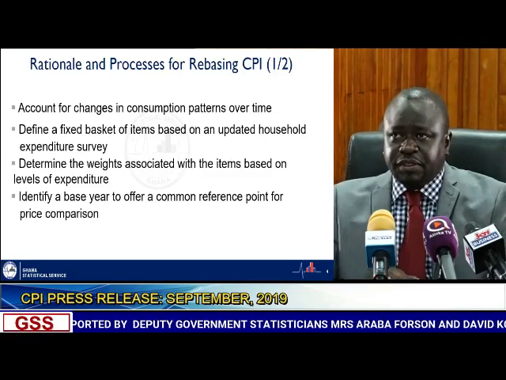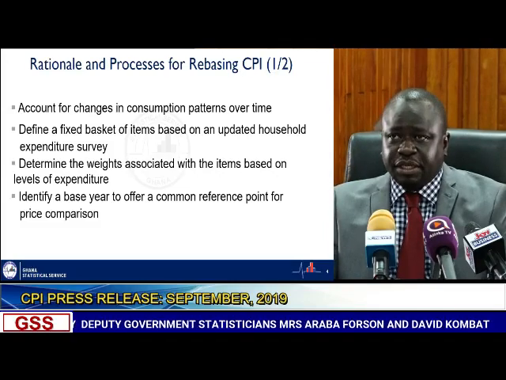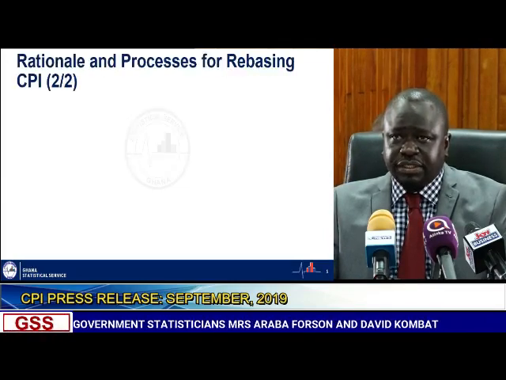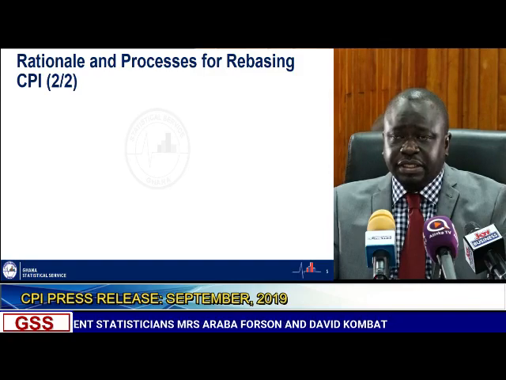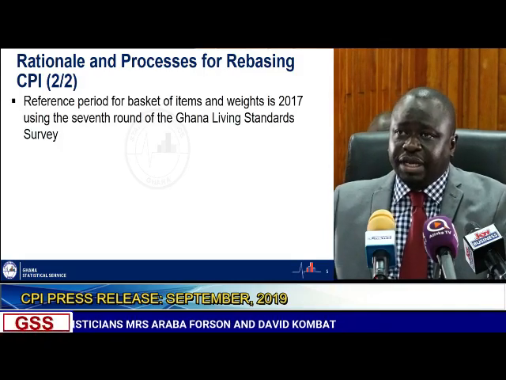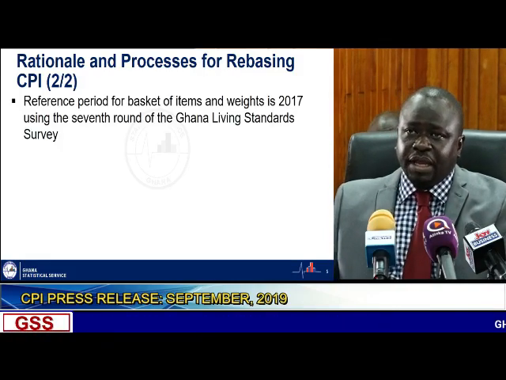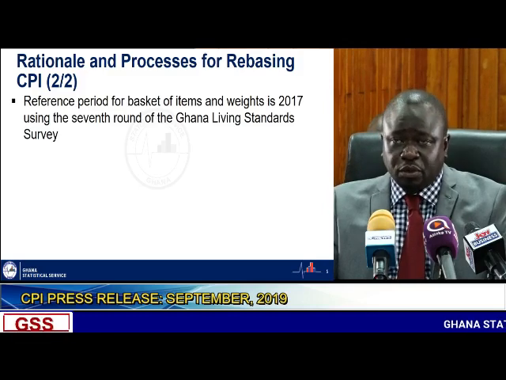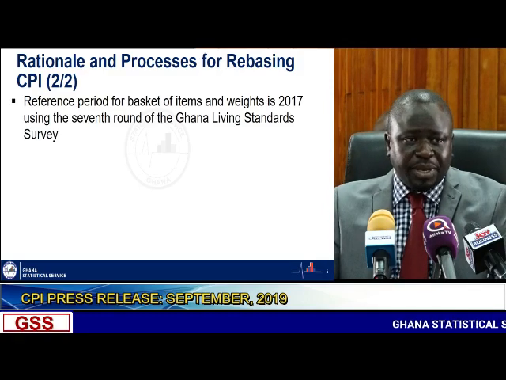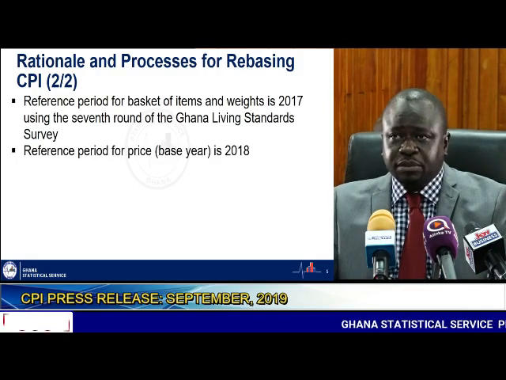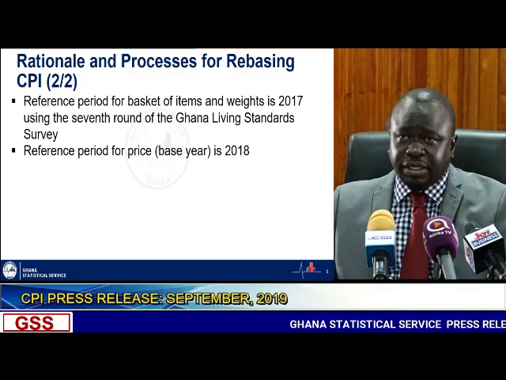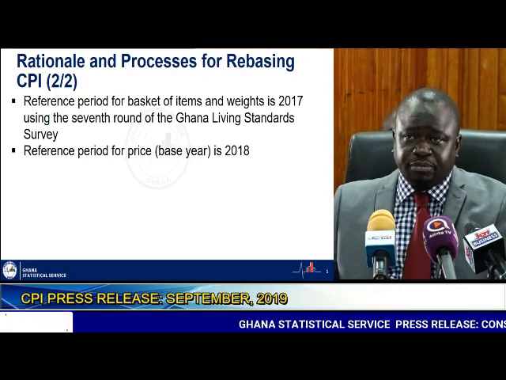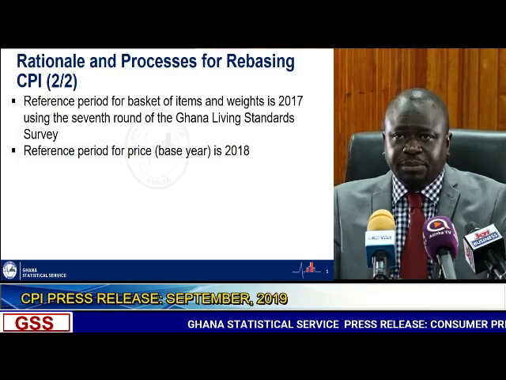So for this rebasing that we are doing, the reference for the basket of items and the weight are 2017, and as I indicated, is coming from the 7th round of the Ghana Living Standard Survey. And the reference period for price, which indicates the base year that we're going to make the comparison with, is 2018. That is when we started collecting a new set of prices to inform our engagement.